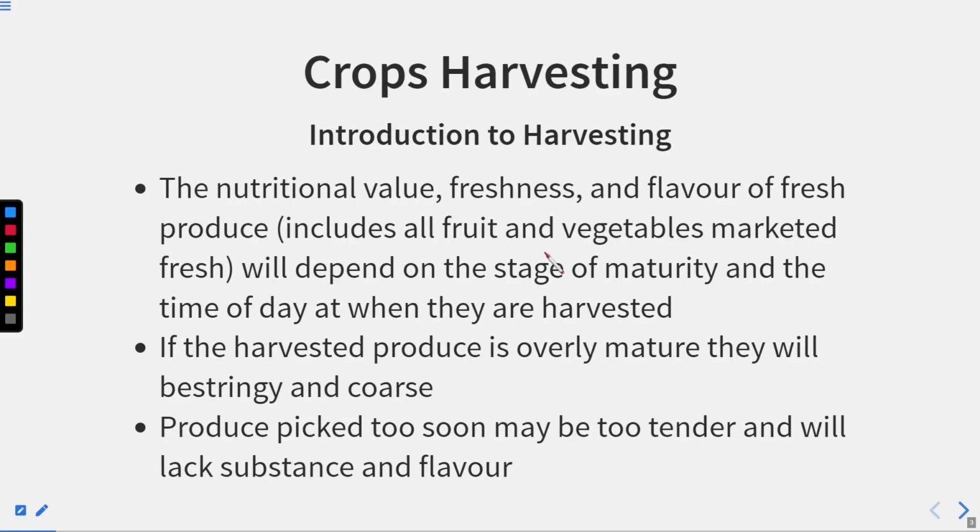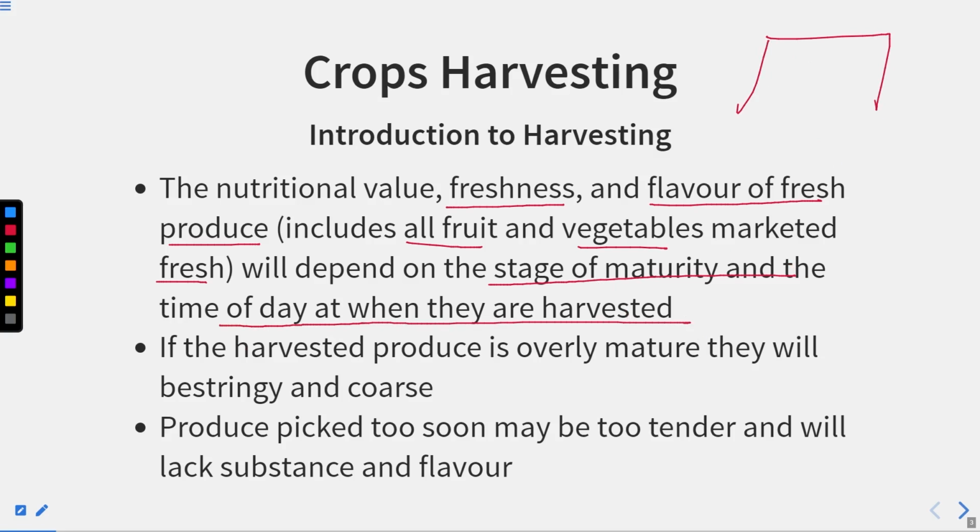Introduction to harvesting. The nutritional value, freshness, and flavors of fresh produce, which includes all fruits and vegetables marketed fresh, will depend on the stage of maturity and the time of day when they are harvested. So suppose you have a crop field and a fruit orchard, with some fruit trees, and at a particular time you pluck all those fruits. That is the first thing. The second thing is how you are storing those fruits or vegetables.